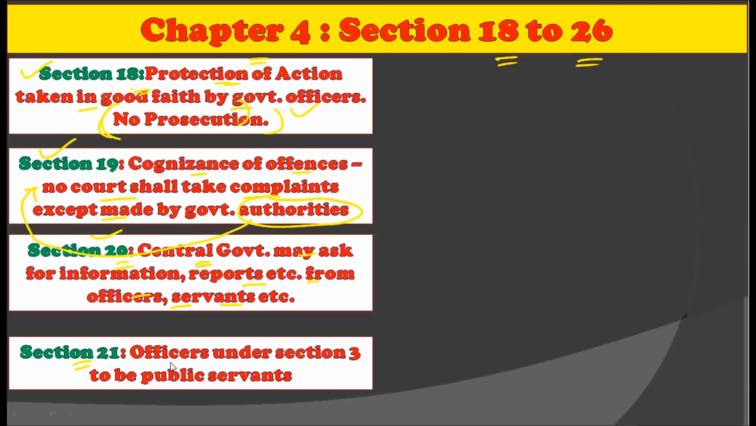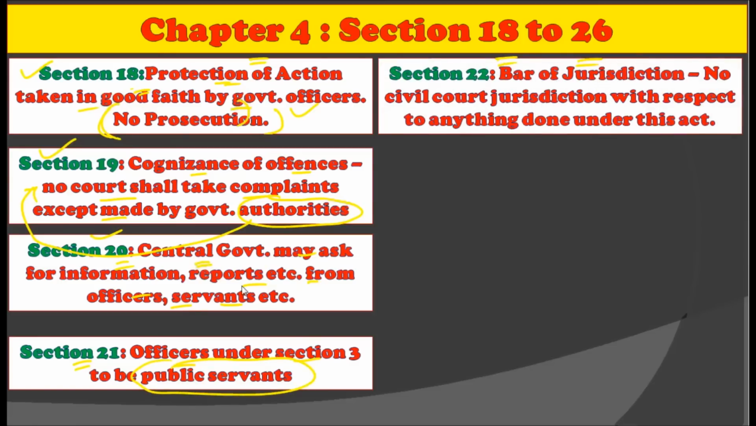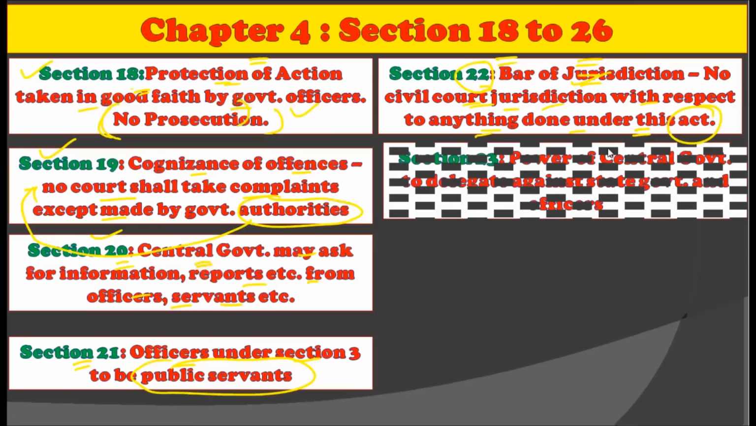Under Section 20, the government has the power to ask for information or any reports from their officers, while Section 21 contains that the officers under the Act are to be public servants. Section 22 contains the bar of jurisdiction, that is, no civil court jurisdiction with respect to anything done under this Act. All right. So Section 22 clearly says that there will be a bar on jurisdiction, no civil court jurisdiction with respect to anything done under this Act, that is, the Environment Protection Act of 1986.